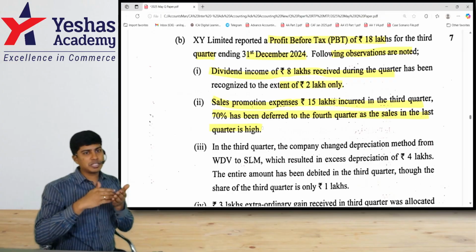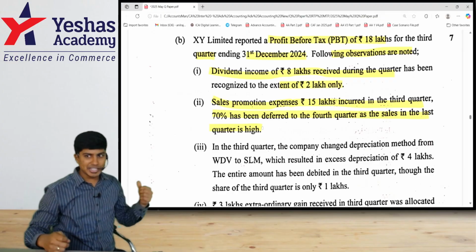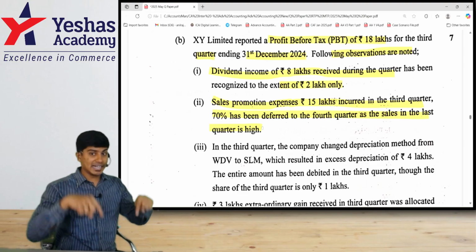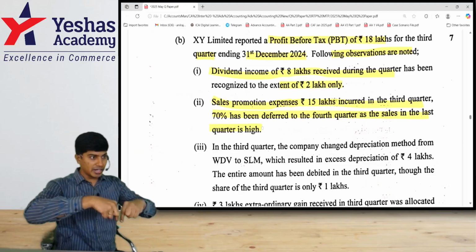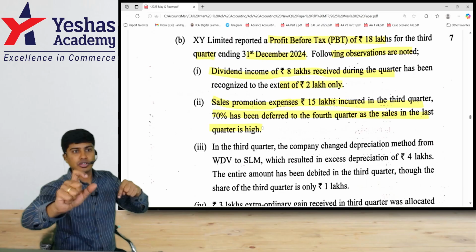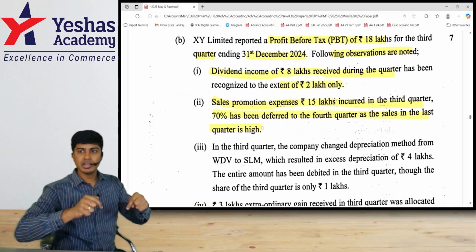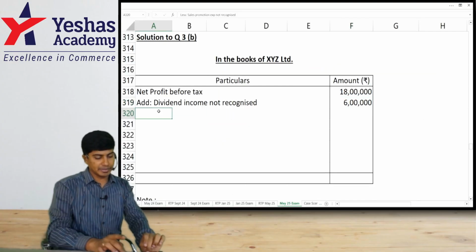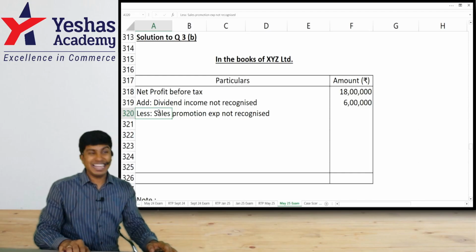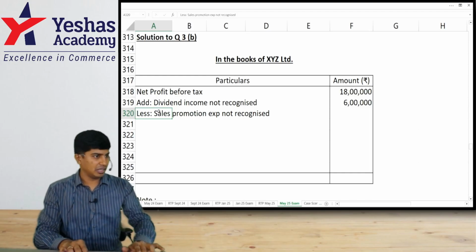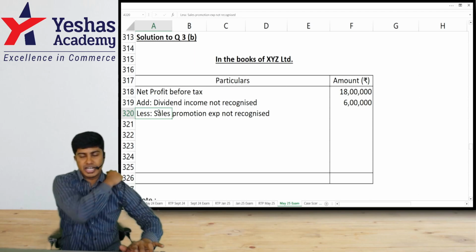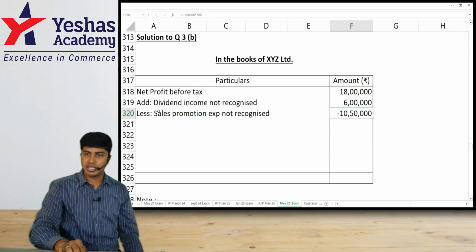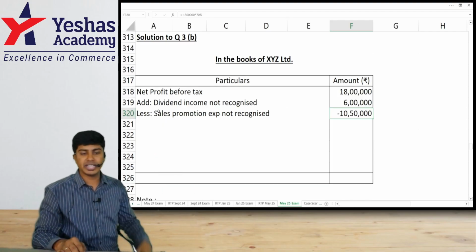10 lakh 50,000 has been charged to fourth. Meaning you have recognized only 4 lakh 50 in third quarter. 10 lakh 50, which is incurred and which belongs to third quarter, which has been deferred to fourth, should be charged in third quarter. When I charge that, my profit will decrease. So I would write it as a less item. I've incurred 15 lakh, but I only charged 4 lakh 50. Balance 10 lakh 50, which is not charged. I will charge it now. I'll write here: minus sales promotion expense not recognized in the past, to be recognized now, 10 lakh 50.